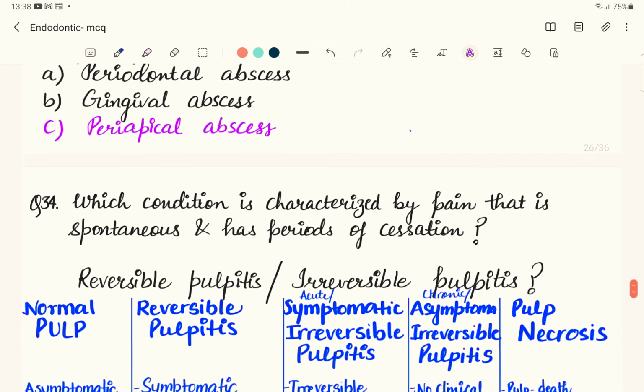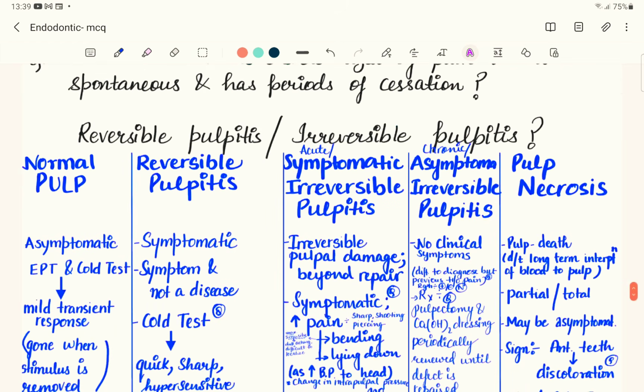So coming to the next question, which of the following conditions is characterized by pain that is spontaneous and has periods of cessation, like intermittent in nature? So it's asking which of the following conditions has pain which is spontaneous, and the pain stops and then reoccurs. So it is either reversible pulpitis or irreversible pulpitis.